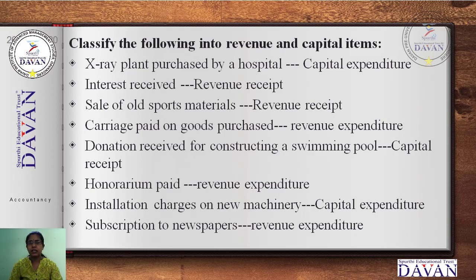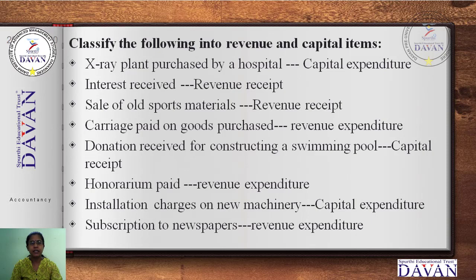Among these, I will start the explanation. First one: X-ray plant purchased by a hospital. Plant is nothing but machinery. An X-ray machine is used in hospitals for accidents and other cases. That machinery is installed once in a hospital. Once it has been installed, we do not repeatedly make an expenditure for that asset. So it is a capital expenditure.